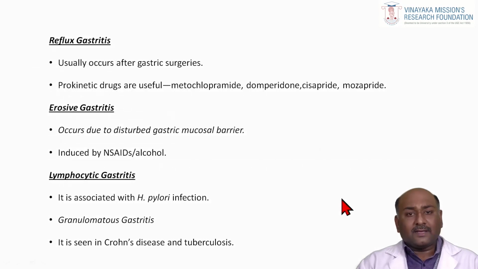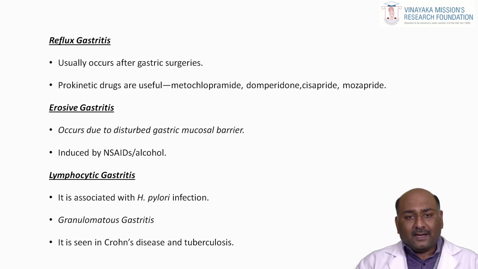Coming to reflux gastritis, it is mostly due to various surgeries. While performing some other gastric surgeries, they can accidentally injure certain sphincters. As you all know, we have a bile duct opening in the second part of the duodenum as well as a pancreatic duct opening in the second part of the duodenum.